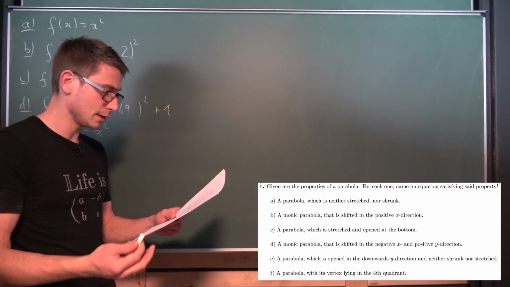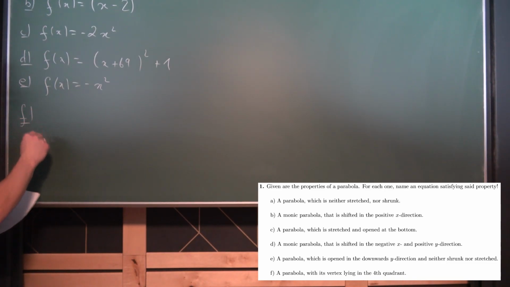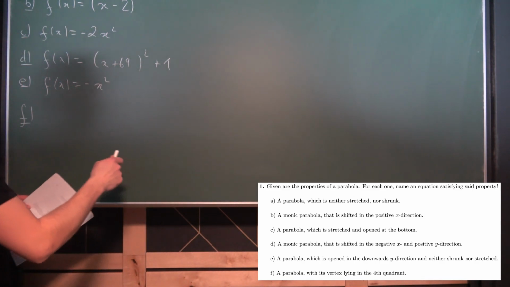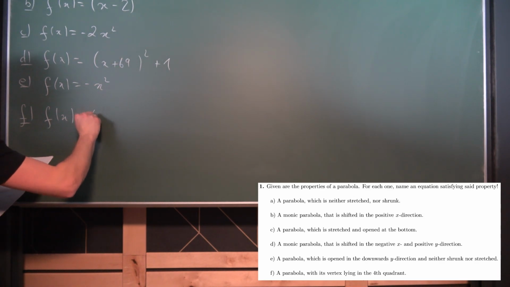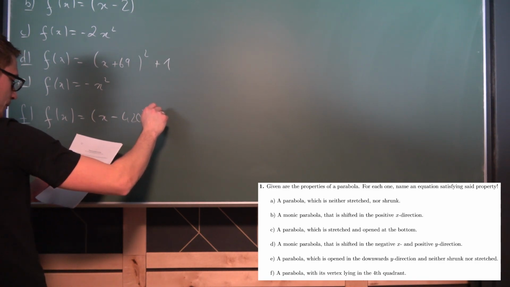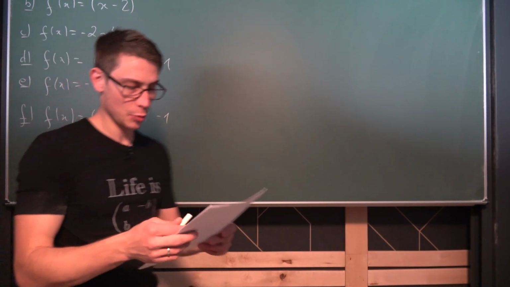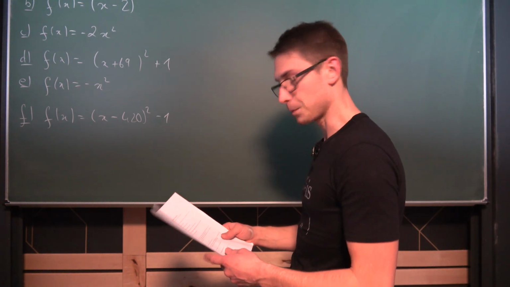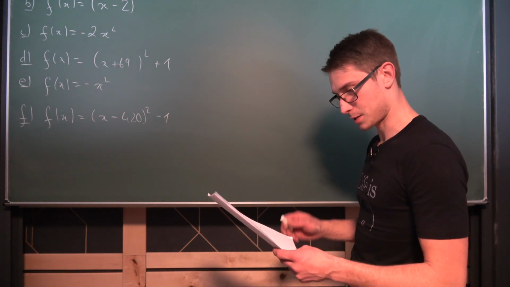And the parabola with its vertex lying in the fourth quadrant. So fourth quadrant means it's shifted into the positive x direction and the negative y direction. So we can just use this one, but with a negative sign. So f of x is equal to negative (x minus 420, for example) squared, minus 1, for example. Okay, yeah, fourth quadrant. That should work out. That was the first exercise. It's just here to have basically a bit of basic knowledge to be asked. Okay, next one.